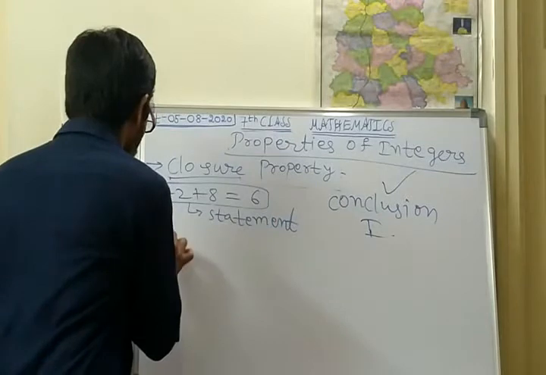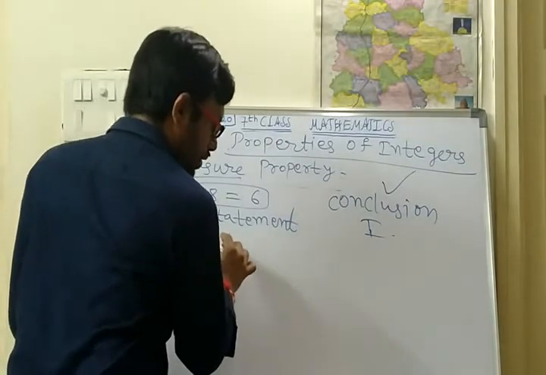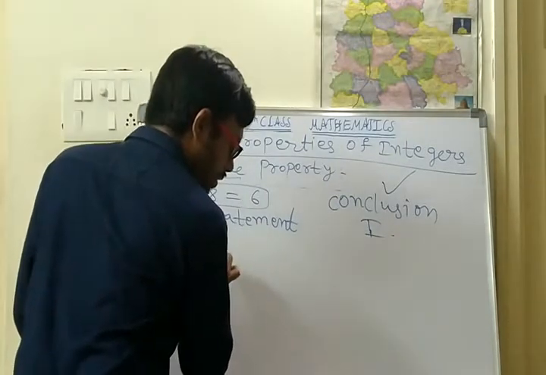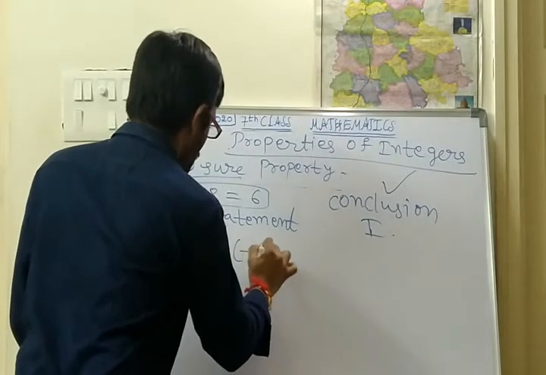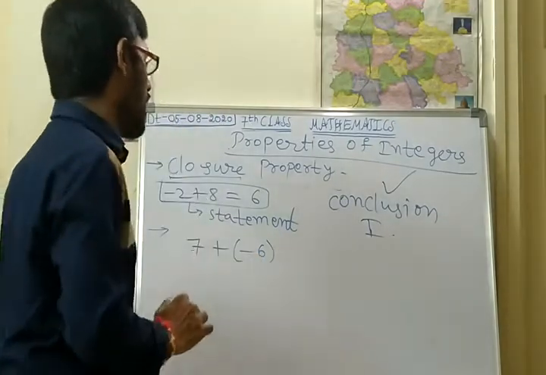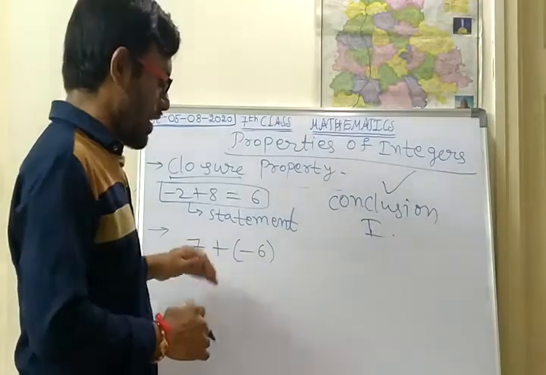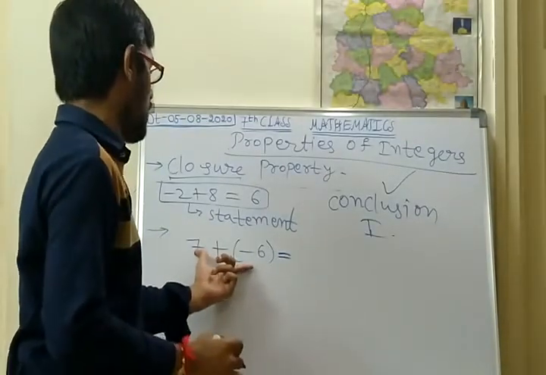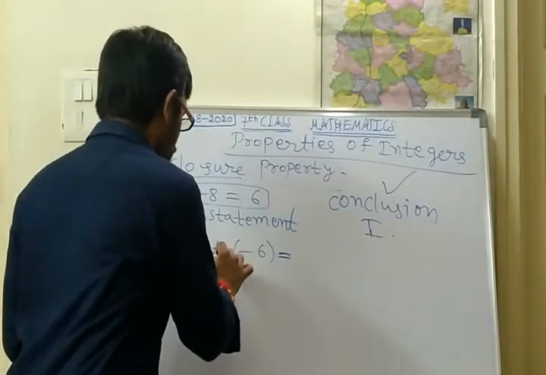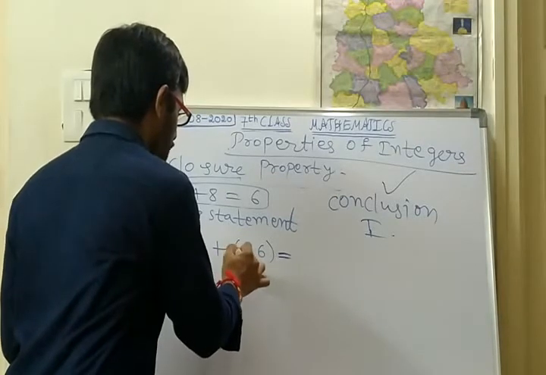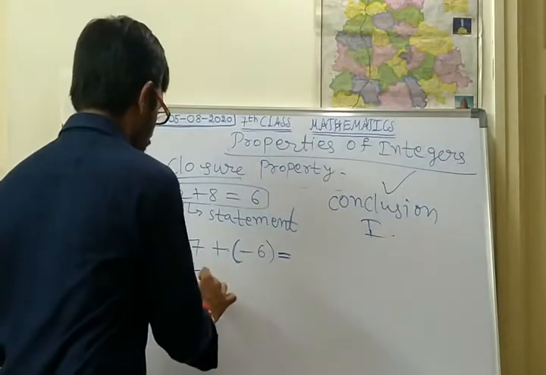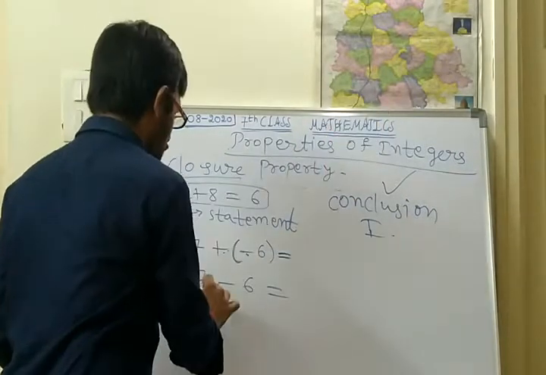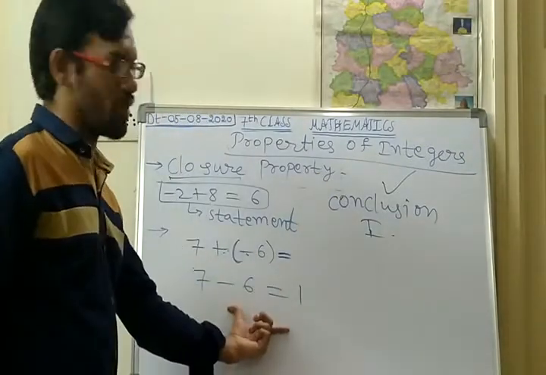Next one, suppose minus 3, 7 plus of minus 6. So this is a statement. What is 7 plus of minus 6? Between plus and minus there is a bracket, so you should remove the bracket. So 7 minus 6. Plus into minus is minus only. 7 minus 6 is 1. So this is the statement.